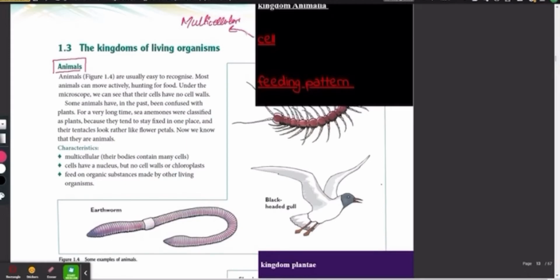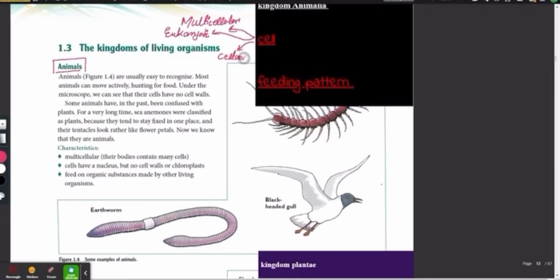Okay, so they are multicellular. The second one is that their cell is eukaryotic. So this means they have a nucleus inside them. Yes, exactly. Excellent. So they have a nucleus. But if they have a nucleus, there are some structures which are not present in their cell. They could be present in others, but over here, for example, they don't have a cell wall.